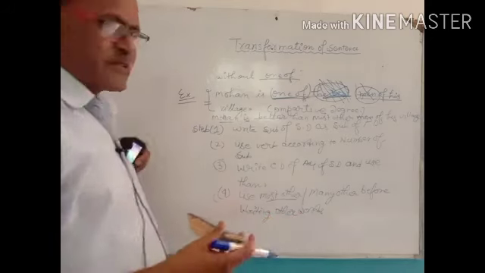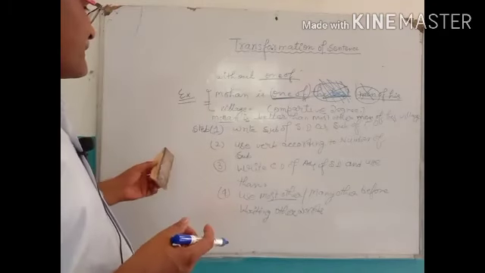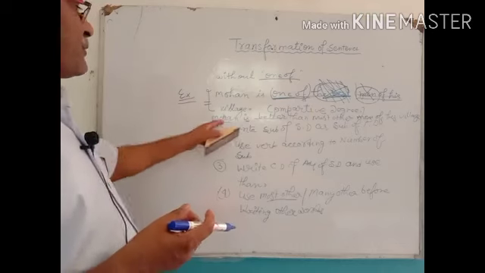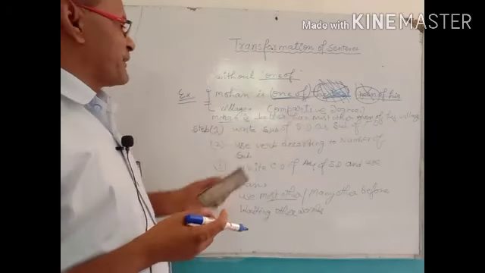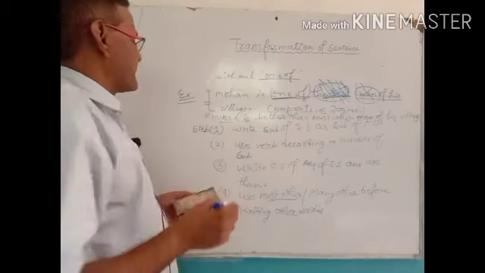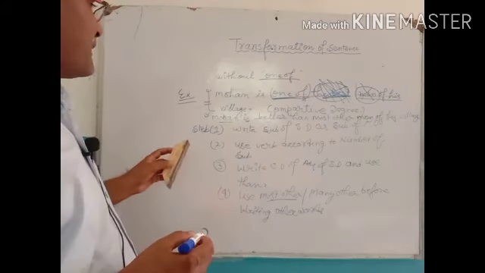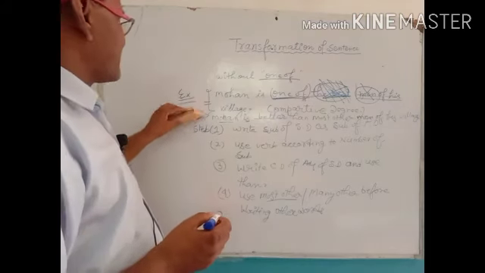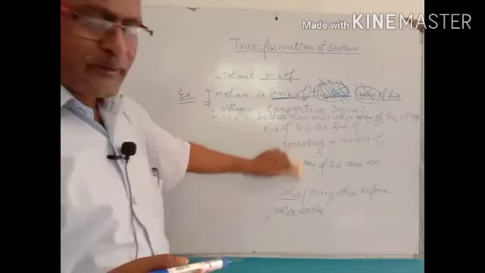Here the sentence that is framed is: Mohan is better than most other men of his village. This sentence is written in comparative degree, while changing superlative degree into comparative degree.